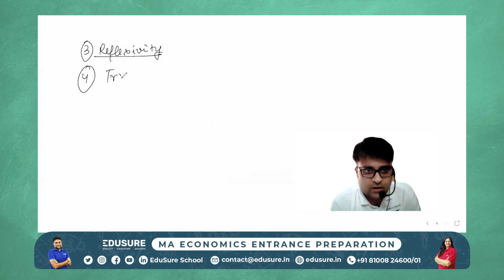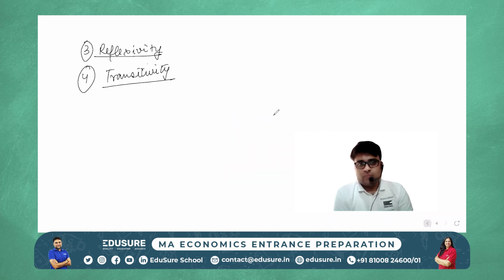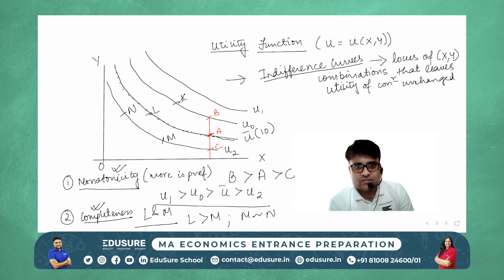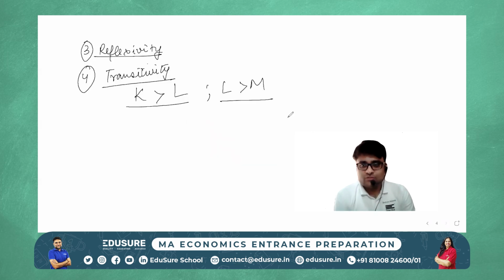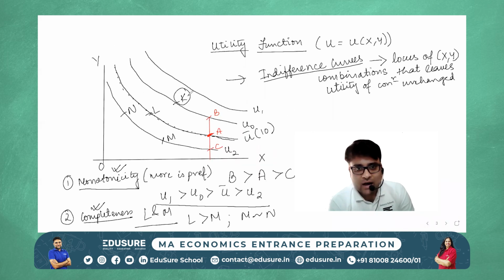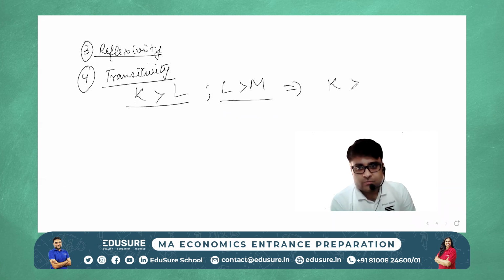Transitivity. By looking at this, I can say that K is preferred over L, and I know L is preferred over M. K is preferred over L because K is on a higher indifference curve than L. L is preferred over M because L is on a higher indifference curve than M. So by the indifference curve approach, I can also see that K is on a higher indifference curve than M. Therefore, K is also preferred over M. Therefore, transitivity holds as a property.